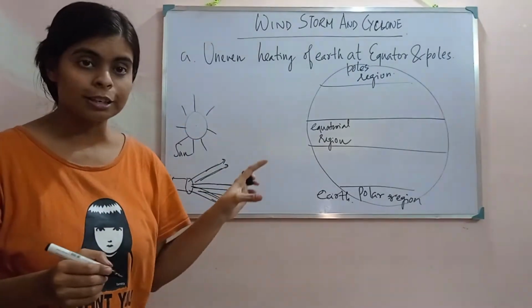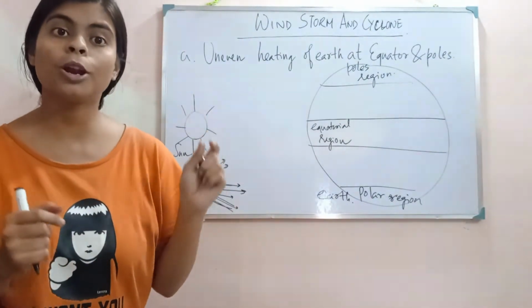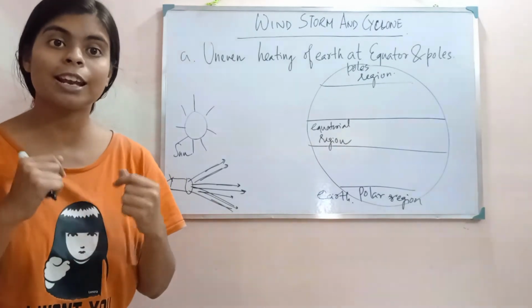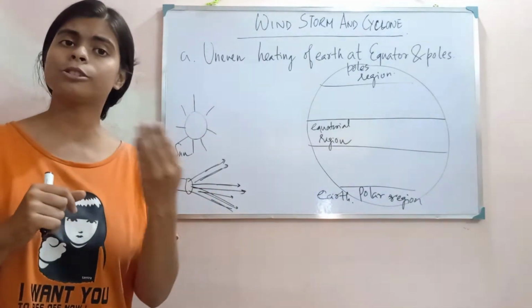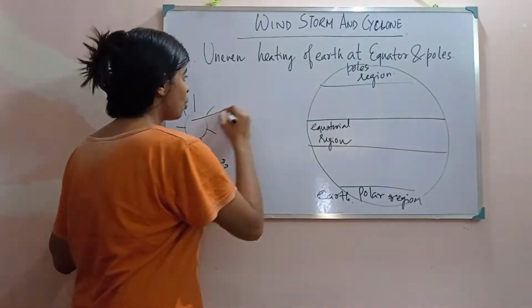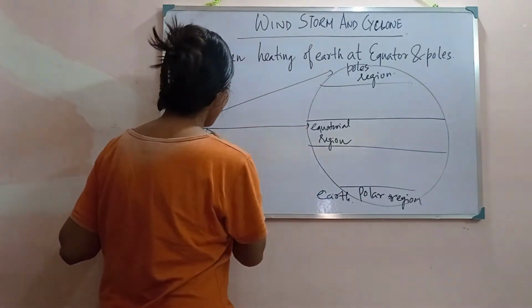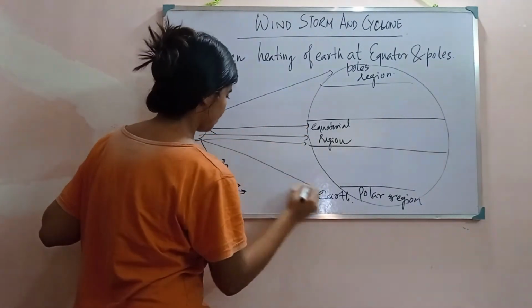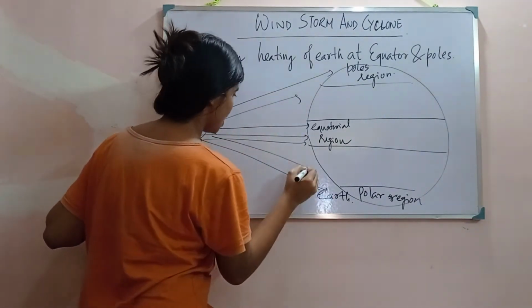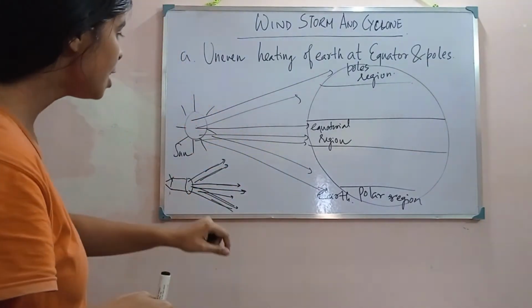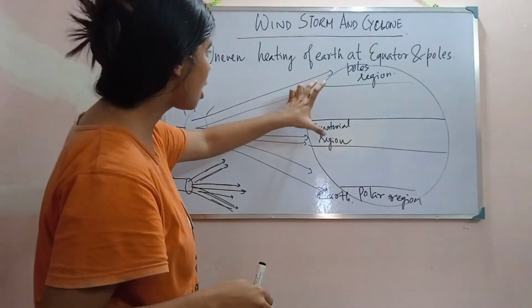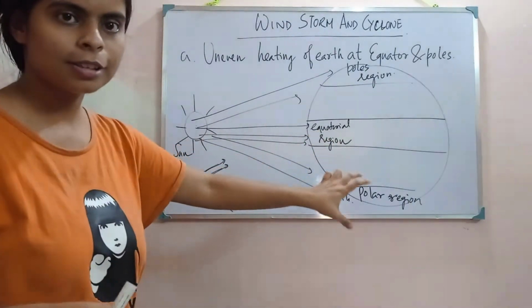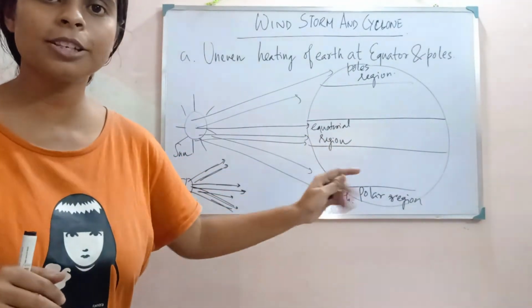Similarly, the light of the sun will also travel like this. The light rays coming out of the sun will also travel like this. Some rays will go like this and some rays will go like this. See? And as you can see, the distance covered by these rays is different.